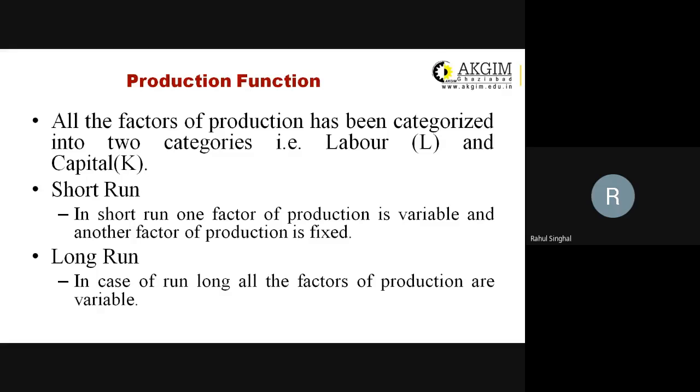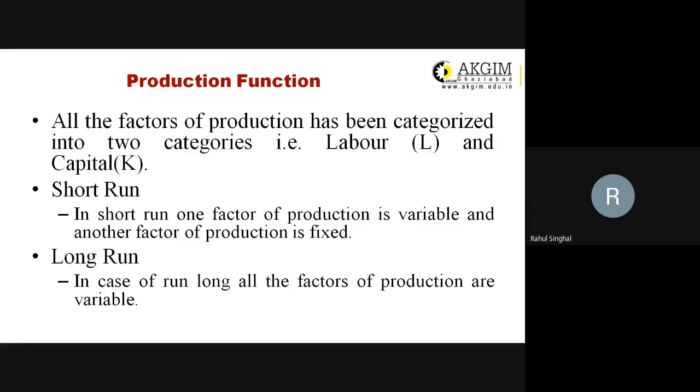Now, production function. Broadly, for the study purpose, all these factors of production have been categorized into two parts, that is capital and labor. Labor is the essential part, and through capital we can arrange all the requisites which we require for carrying on production. Capital cannot completely replace labor, so that's why we have kept labor and capital. But through capital, we can acquire technology and other requisites which we require for carrying on production activity.